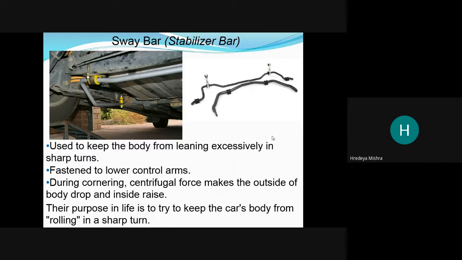While cornering, centrifugal force makes the outside of the body drop and the inside rise. The side under the centrifugal force goes lower and the other side goes higher. So it can counter the effect of the centrifugal force, opposing it to protect the car from rolling.